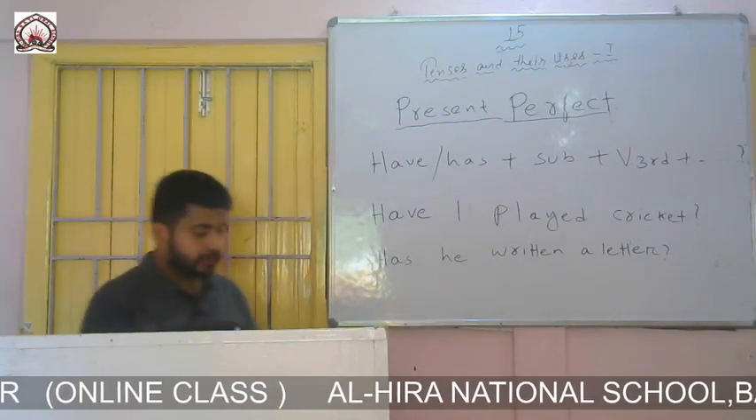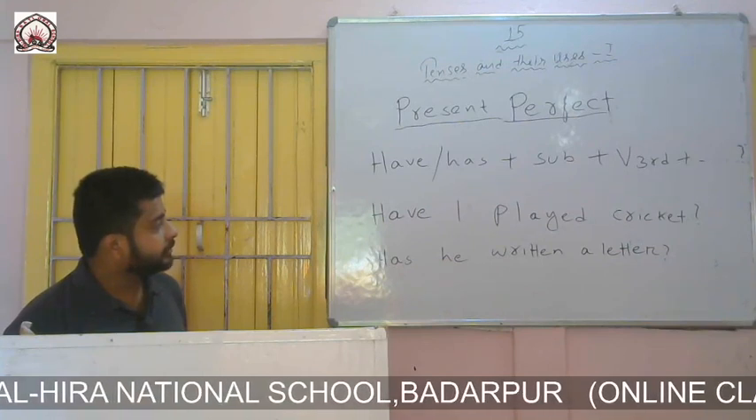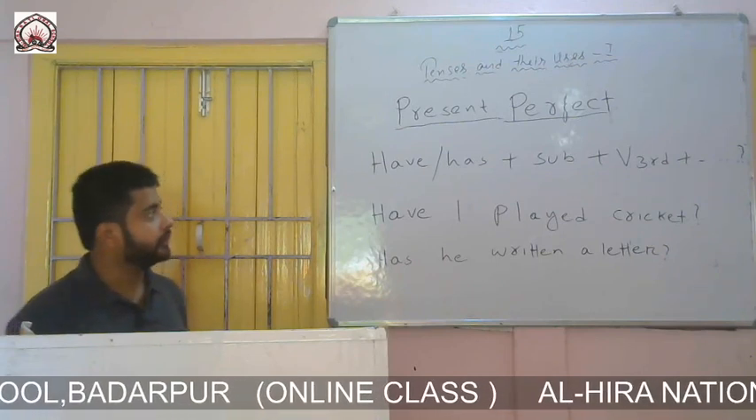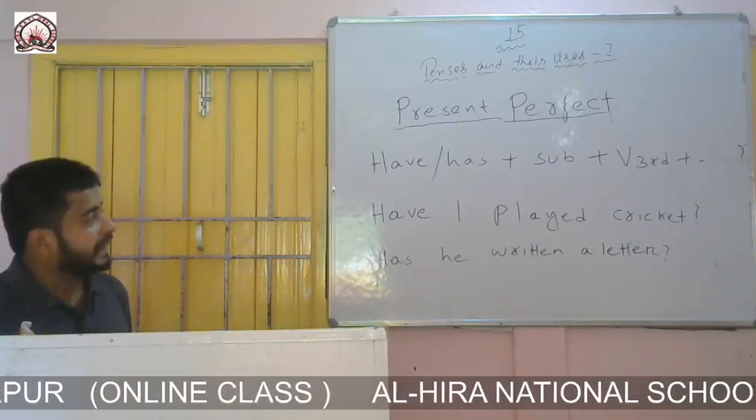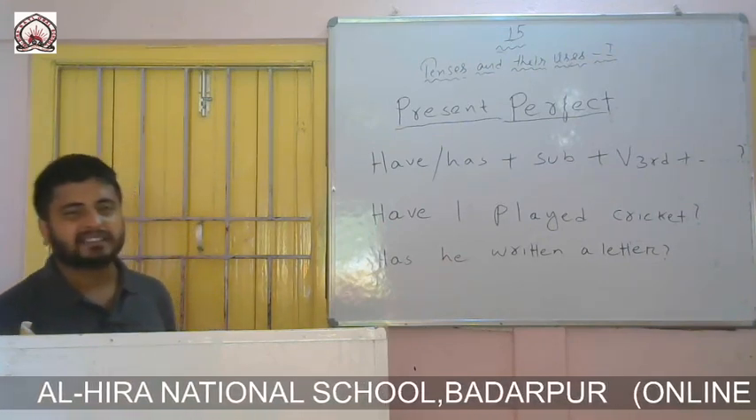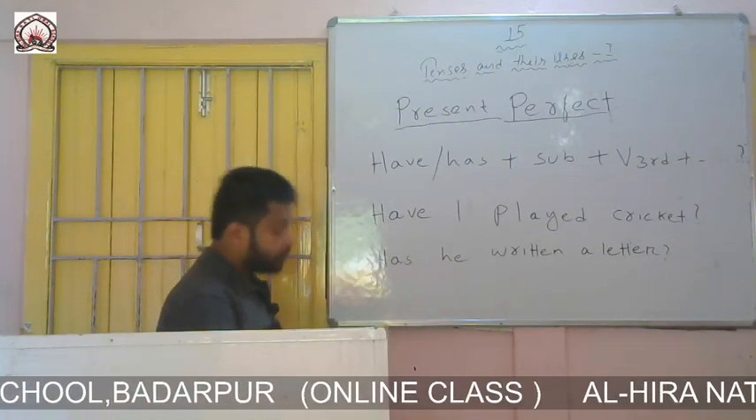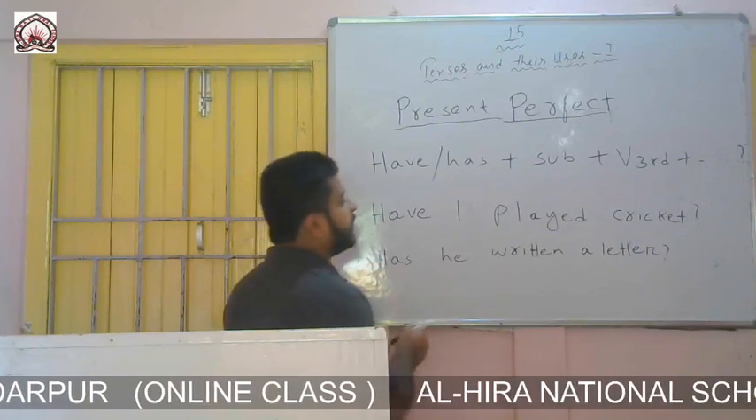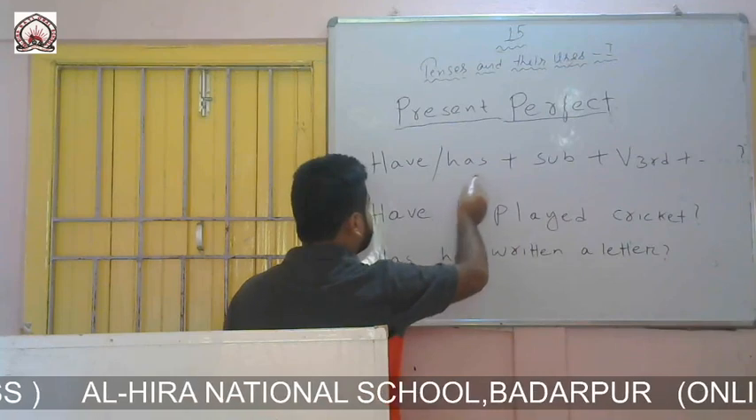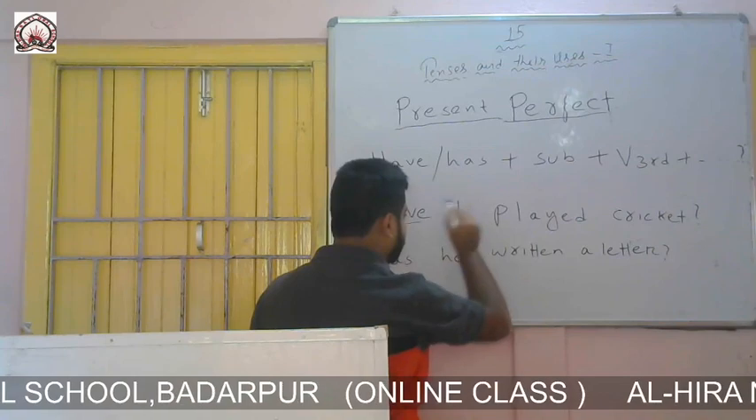So see the examples of present perfect interrogative. I have written two examples: Have I played cricket? Has he written a letter? See the formation carefully: have or has at the beginning plus subject plus third form of the verb plus rest part of the sentences, and there will be a question mark at the end. My first example is: Have I played cricket? The formation says to write have or has at the beginning. Here I have written have. Then the formation says to write the subject. Here I have written the subject.